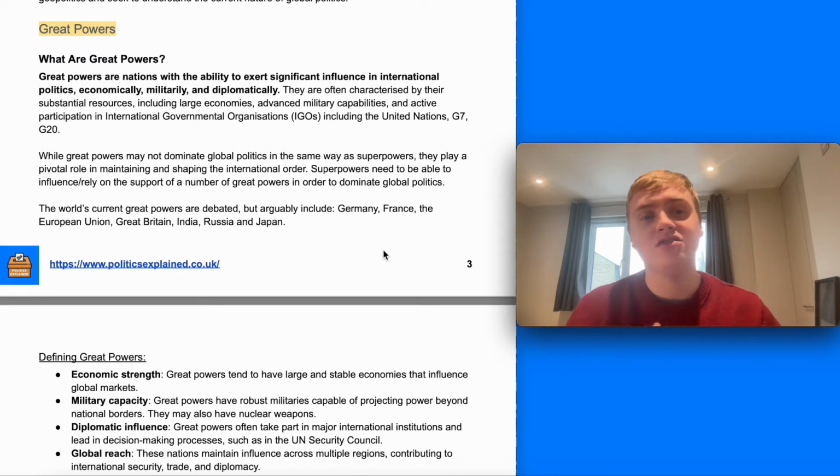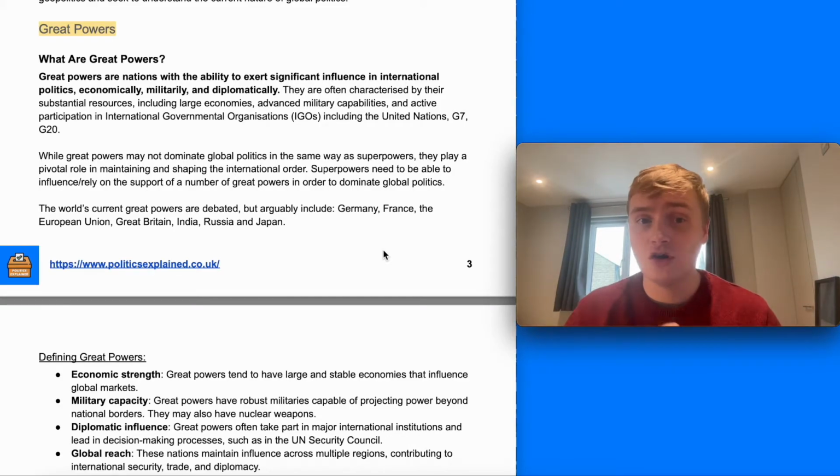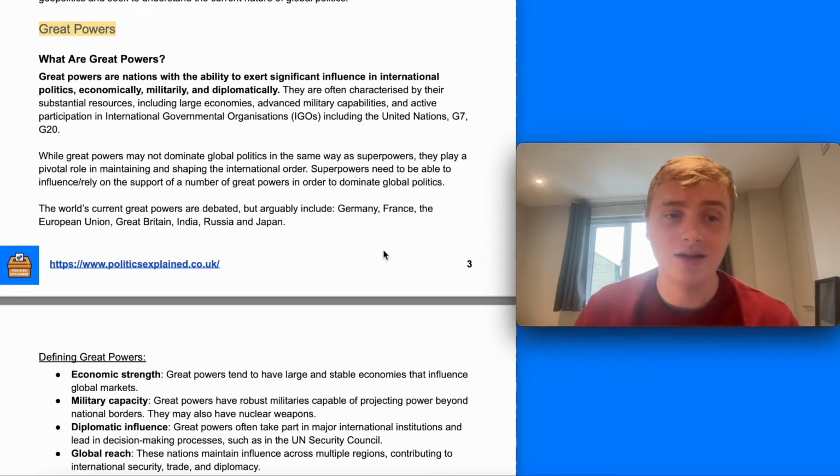So great powers are nations with the ability to exert significant influence in international politics, economically, militarily, and diplomatically. They're often characterized by substantial resources, including large economies, advanced and effective militaries, and active participation in international governmental organizations such as the United Nations, G7, and G20.